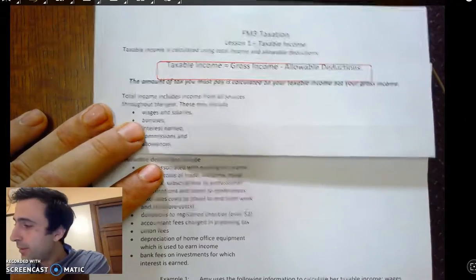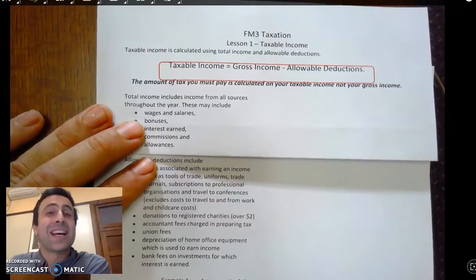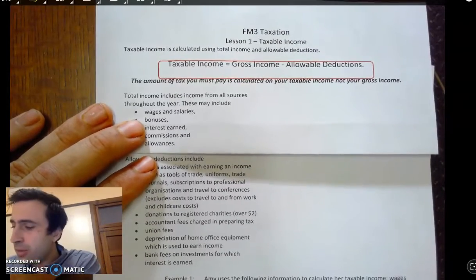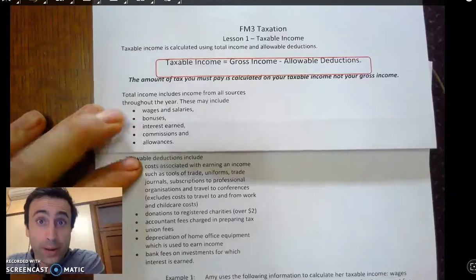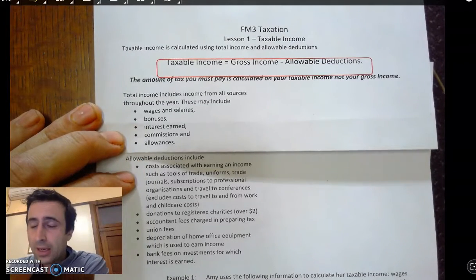Hello everyone. This is our first lesson in the next topic, which is FM3, the taxation topic. And it's really just a bit of a rehash of what we did in FM1, which is the taxable income.